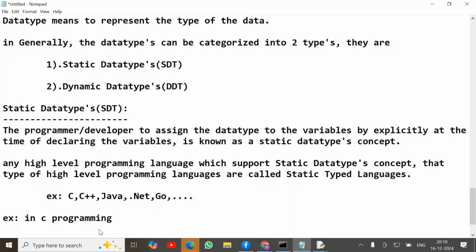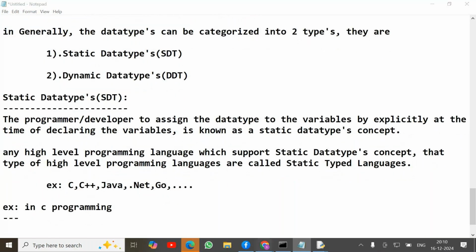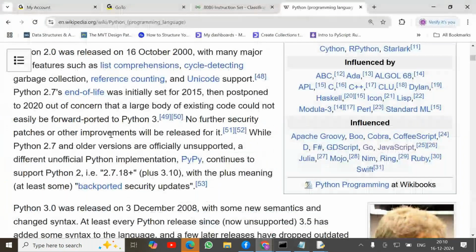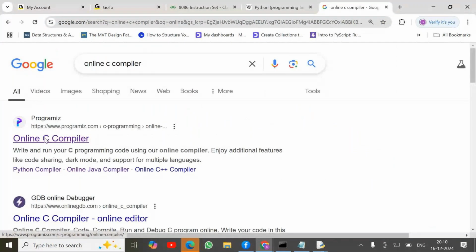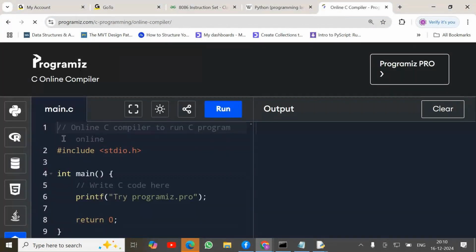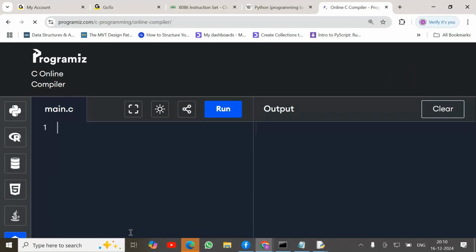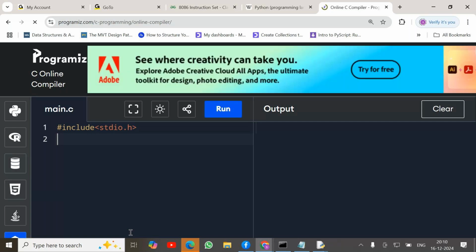Here, #include <stdio.h>. The hash symbol's main purpose is including header files. In Python, the same hash symbol is used for comments. Every C program execution starts from the main function.